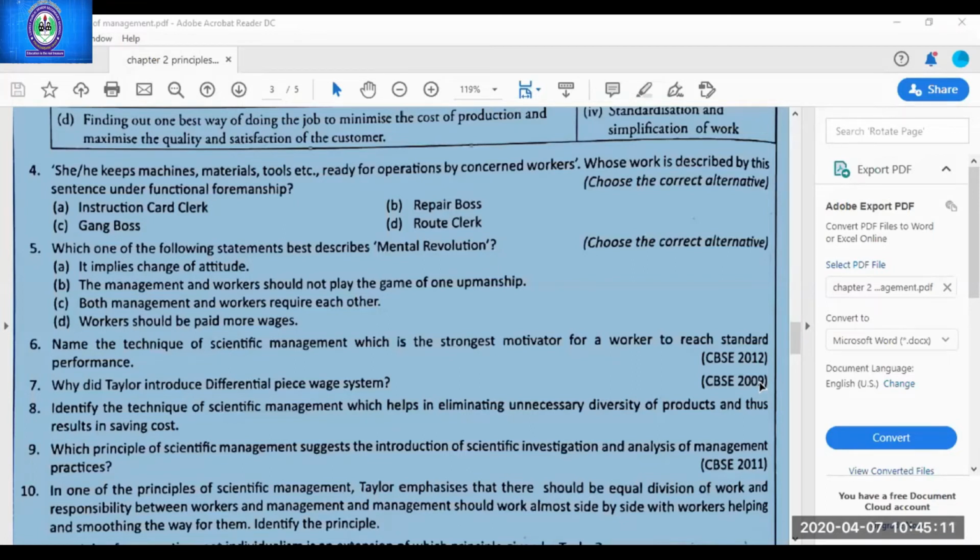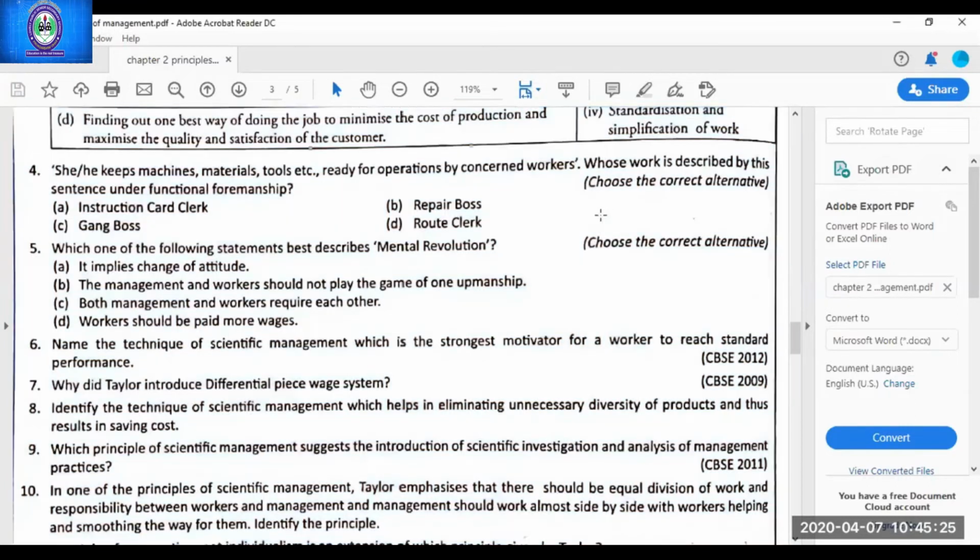Whenever there are one-mark questions, you have to be very precise and correct. Exact answer you have to give. So to differentiate the efficient and inefficient workers, so that he is able to know who are the efficient workers and who are the inefficient workers.